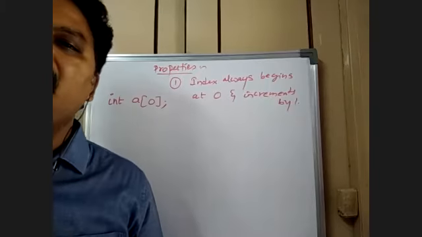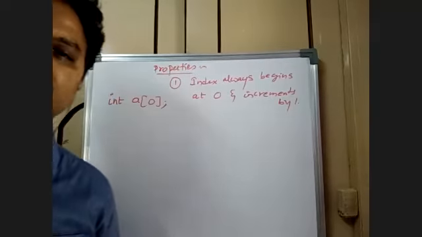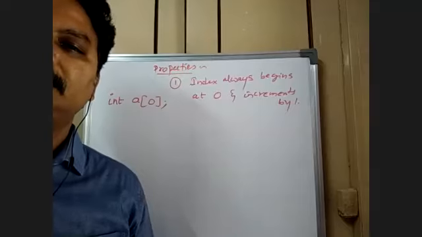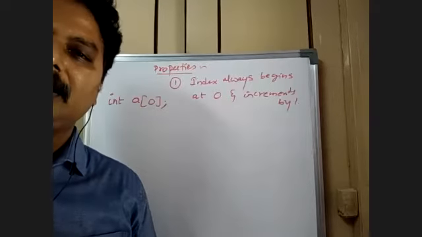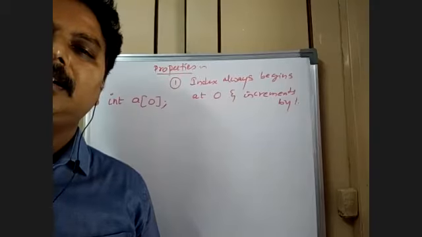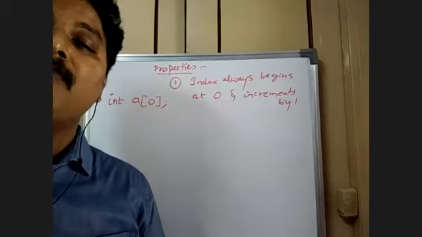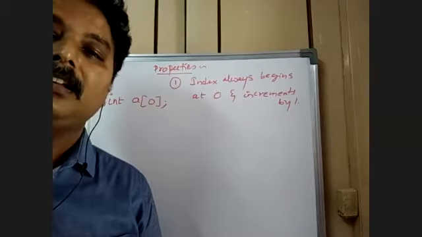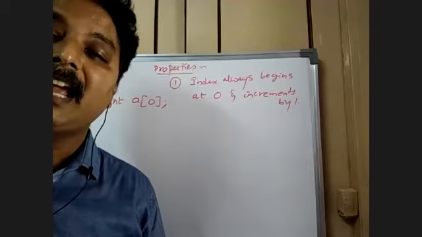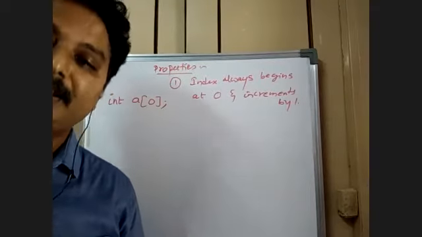How many elements can I store? Minimum, how many elements? So 3-4 members have given the right answer. It is 0 only.